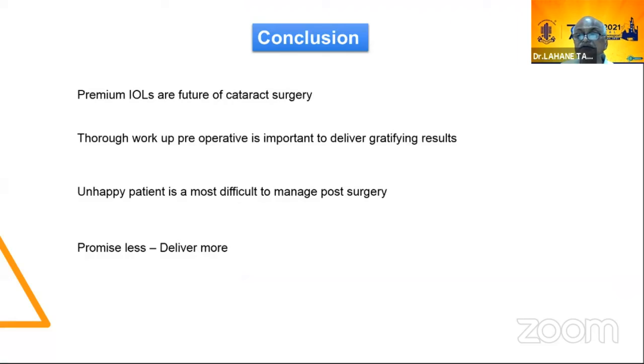Now, in conclusion, I want to tell you that premium IOLs are the future of cataract surgery. A thorough preoperative workup is important to deliver gratifying results. An unhappy patient is the most difficult to manage post-surgery. Now, promise less, deliver more. That is the mantra of the premium IOL.